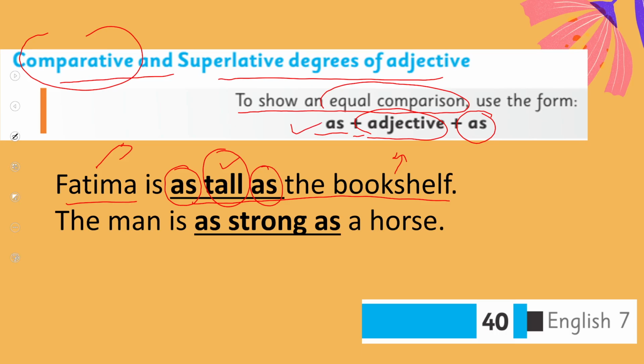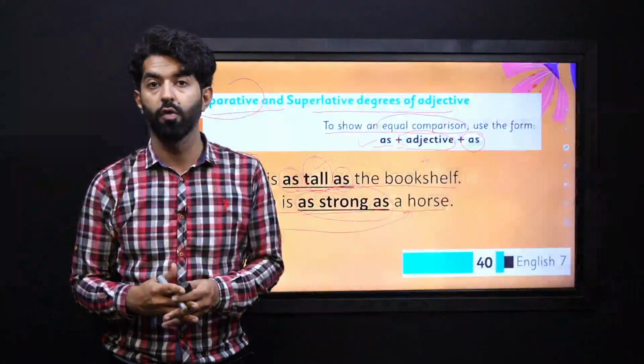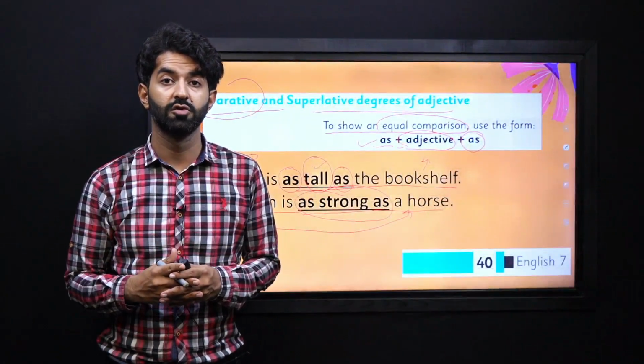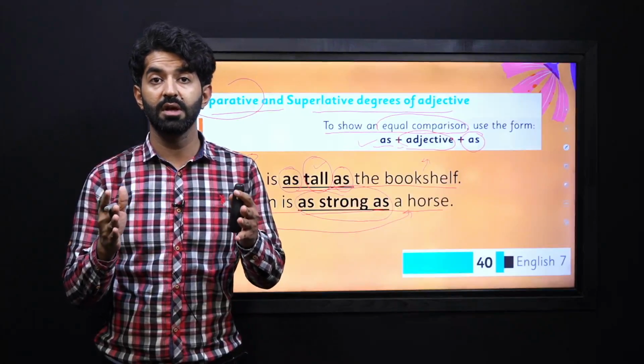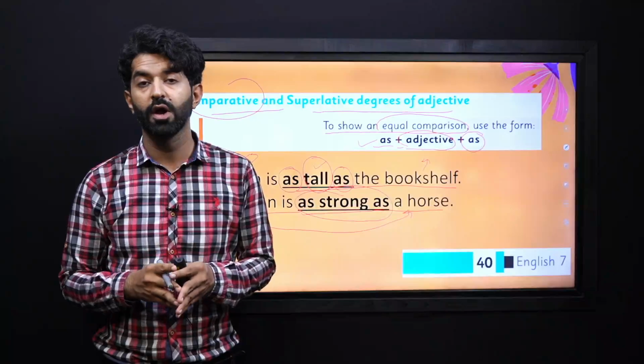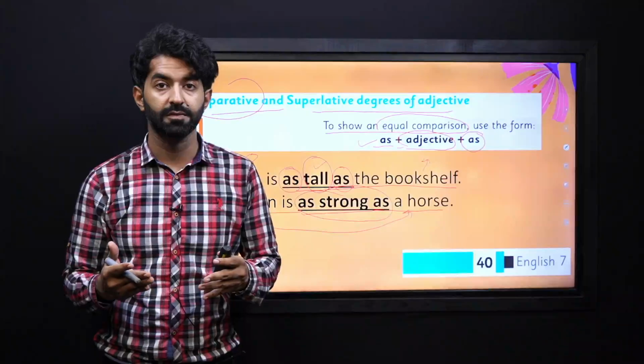Another example is, the man is as strong as a horse. Now we are comparing the man's strength with that of a horse. We are trying to say that they have equal kind of strength and they are strong. So when we are comparing two things that are equal, we are using as, then adjective, and then again as.